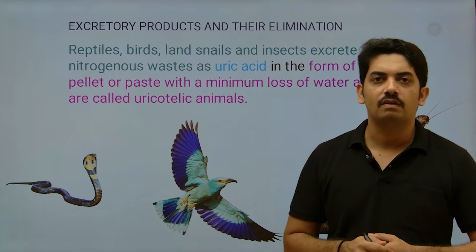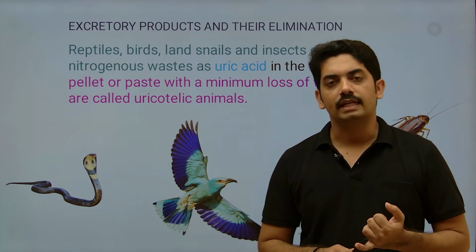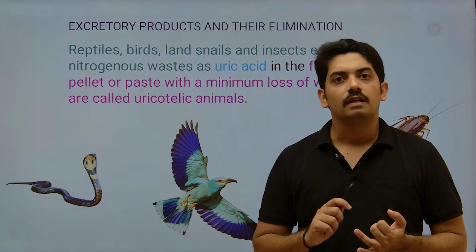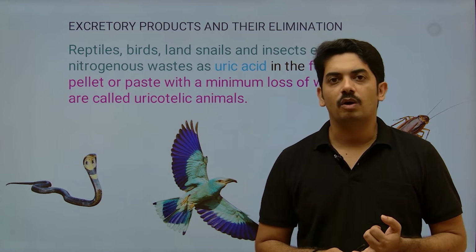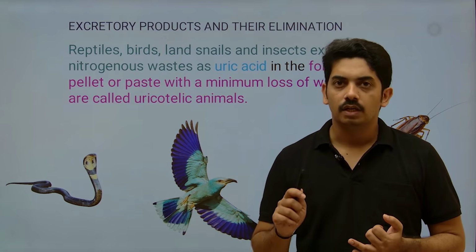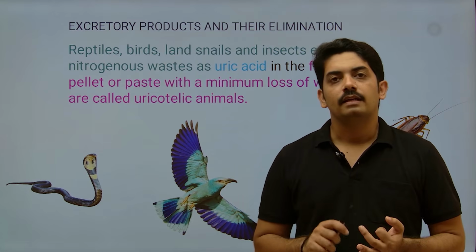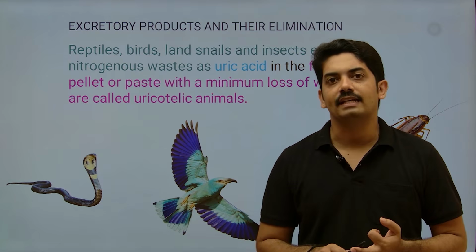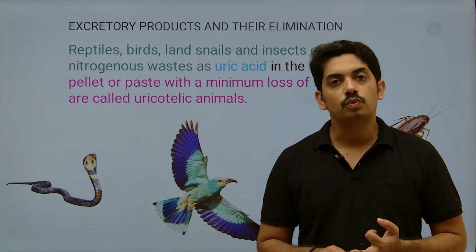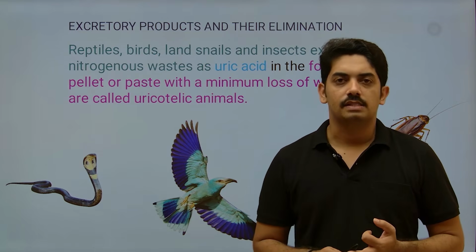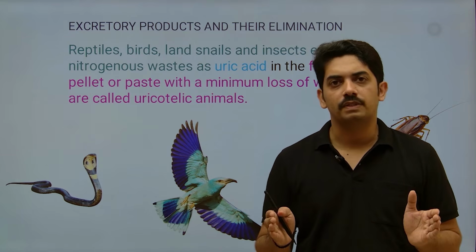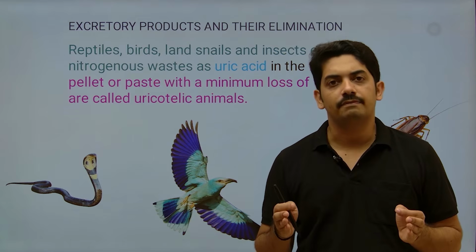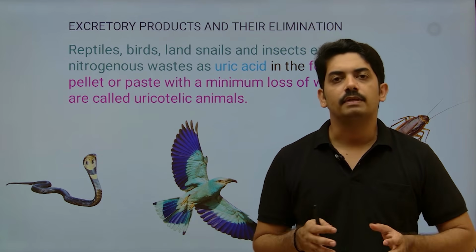So what all did we study? Ammonotelic organisms which excrete ammonium ions. Then ureotelic organisms, they excrete urea. Then one more type, the organisms which excrete uric acid, and they are called uricotelic animals. So in this context of the topic, please remember the definitions and examples.